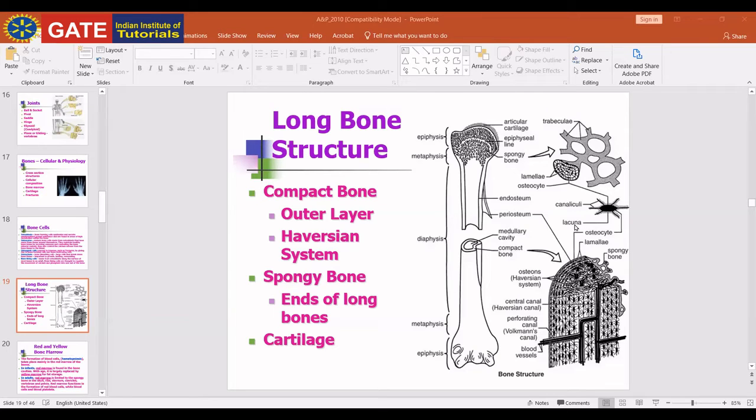It is a small channel between the lacunae of bone, connecting one part of the bone to another.